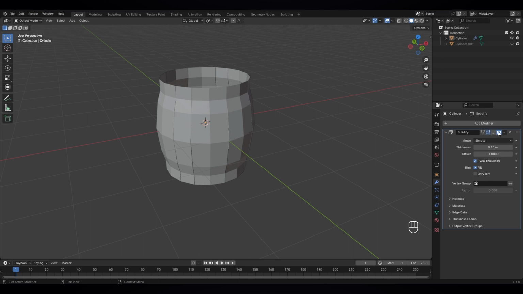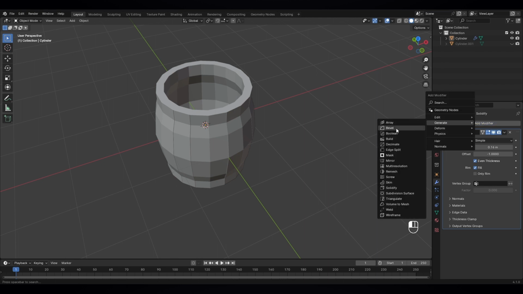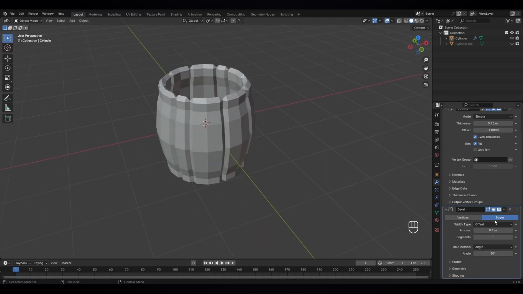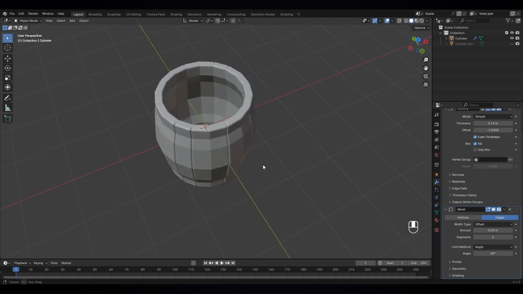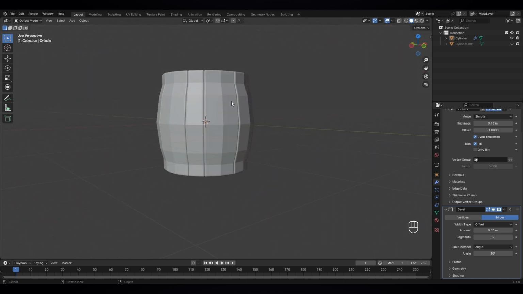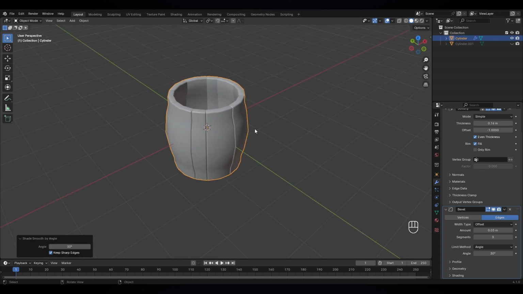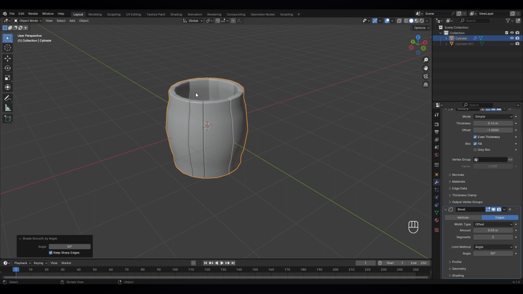And next thing, just turn on our solidify modifier, and next let's give it a bevel modifier. Okay, now segments 3, amount is 0.03. Okay, that looks nice. Let's give it also shade smooth by right clicking the mouse. Okay, so far so good. And now I want to give a lid, how do you call it, lid or some covering here.